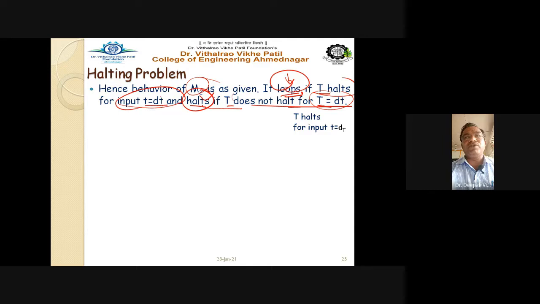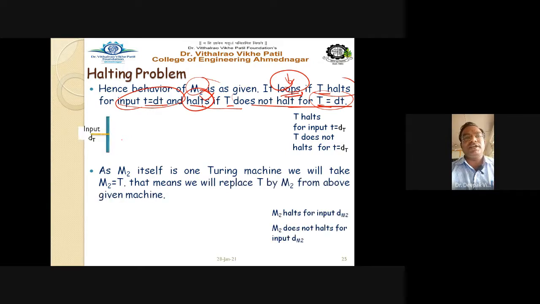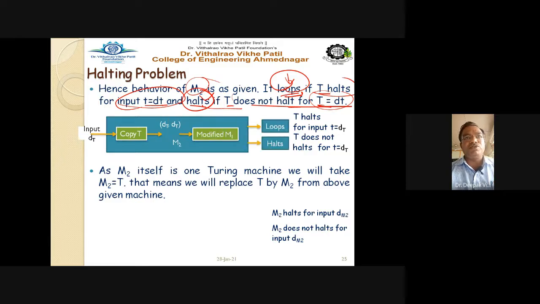So see the diagram for this. The input t dt is copied and given to the modified M1, and this is your M2 machine. The output of M1 is what M2 acts on. Looping is nothing but t halts for input t equal to dt. This is nothing but your loop.